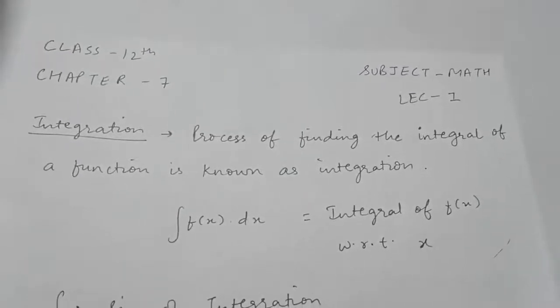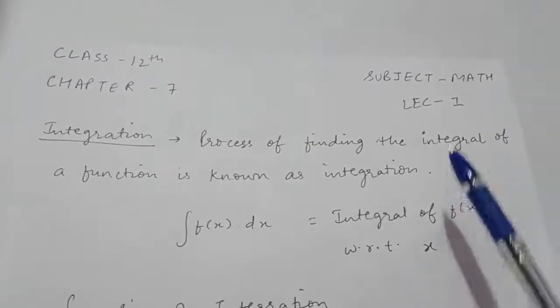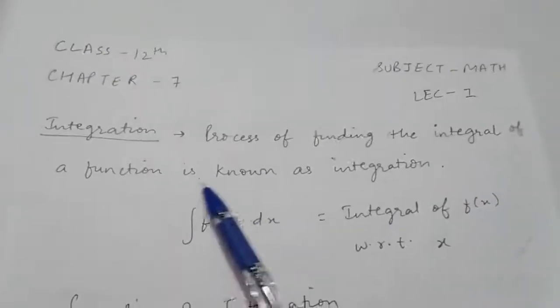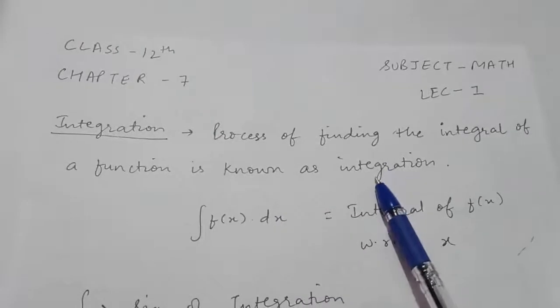So see, what is integration? The process of finding the integral of a function is known as integration.